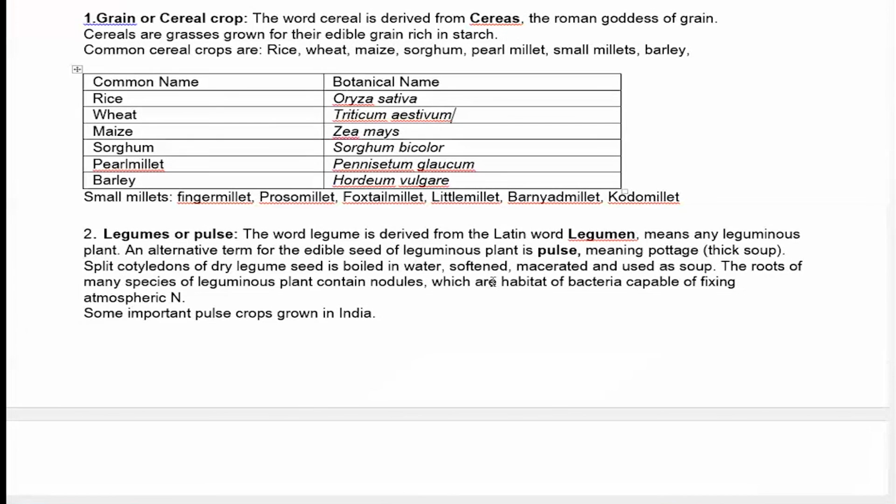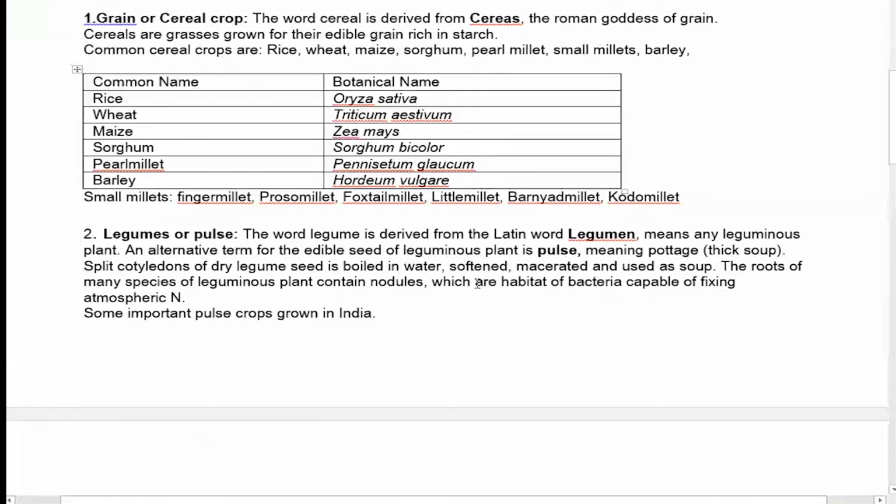Most of the dal crops require less nitrogen, but they are very rich in protein. We use the pulse crops because they provide the protein requirement. So in our daily diet, there is a combination of cereals and pulses. Cereals provide the carbohydrate and starch, and the pulses provide the protein requirement of the body. So these are the protein crops.